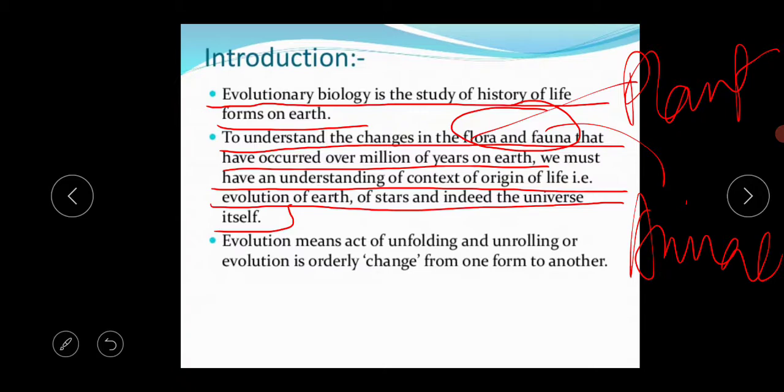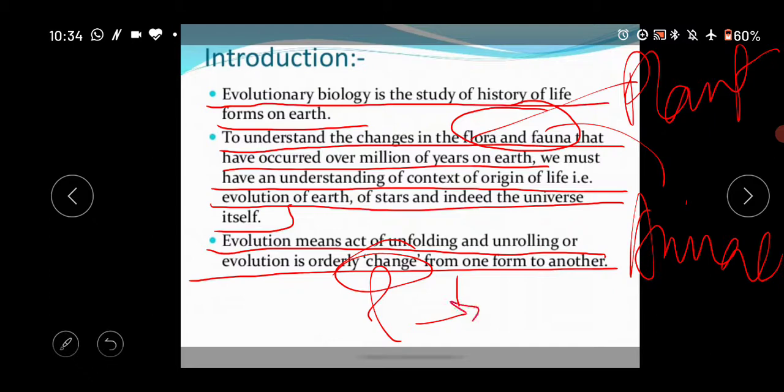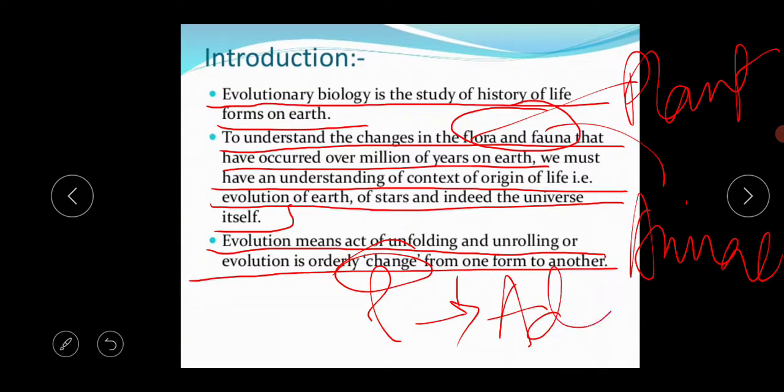Evolution means the act of unfolding and unrolling. Evolution is the orderly change from one form to another, from the primitive to the advanced stage.